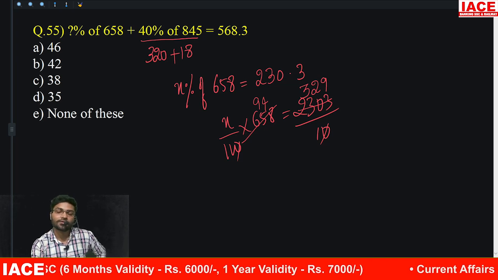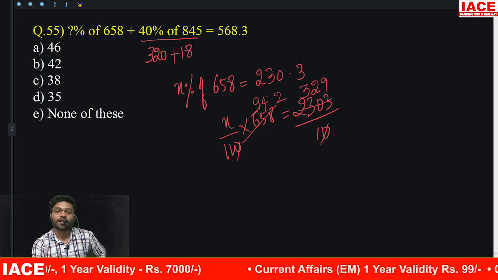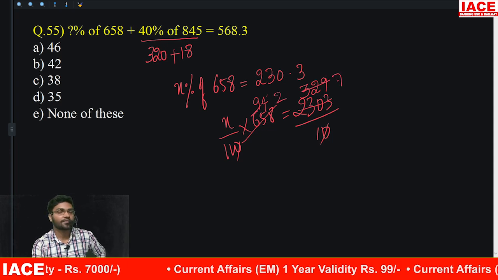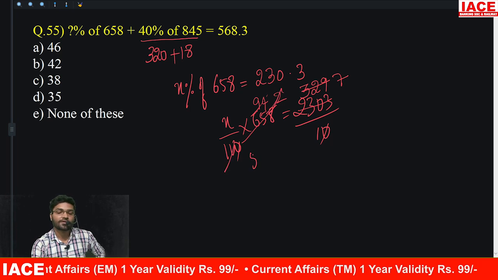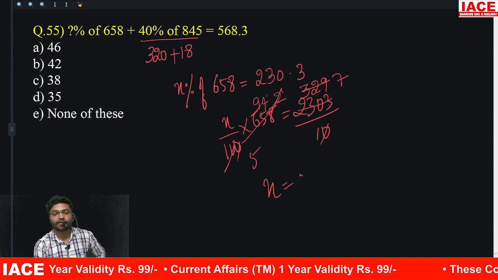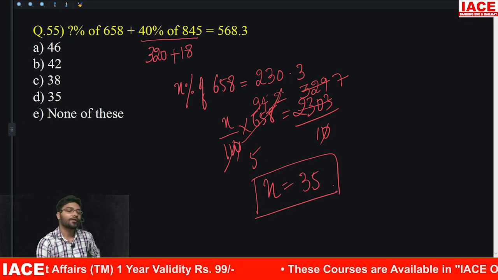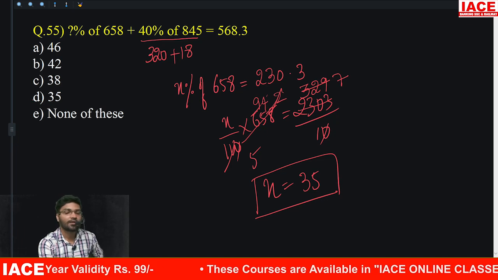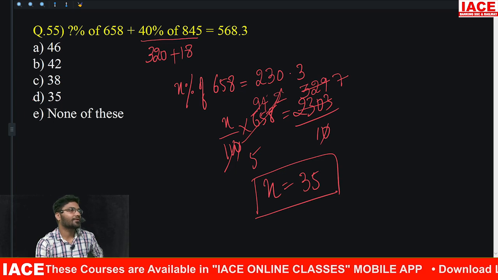So next 47. 47 2 times, and this is 47 7 times. So 2 ones, 2 5s. That means x is equals to 7 into 5, 30. In the exam, I can go with 35 or 38, but it is an approximate calculation.